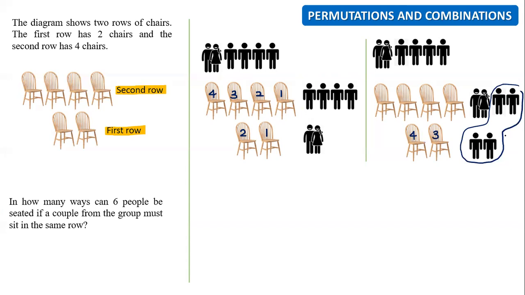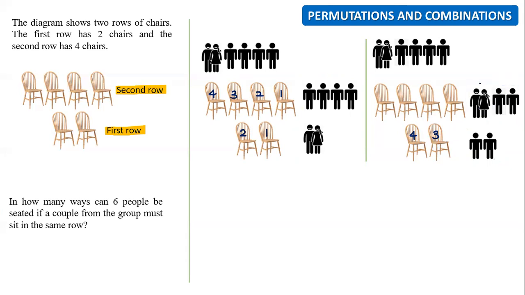Understand why it's 4 and 3? Because they are not unique, you know. This one is unique. That's why it's 2 and 1. But here, who can sit here? All these 4 can sit here. But only 2 people can sit in the first row, right? After that, this is the balance on the second row.